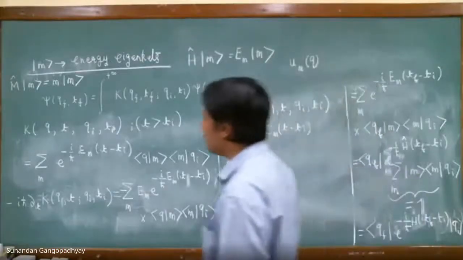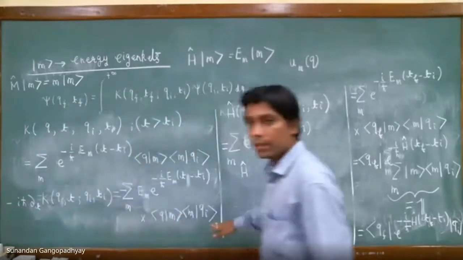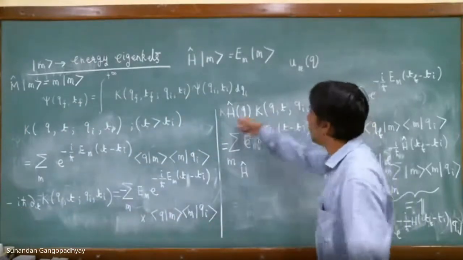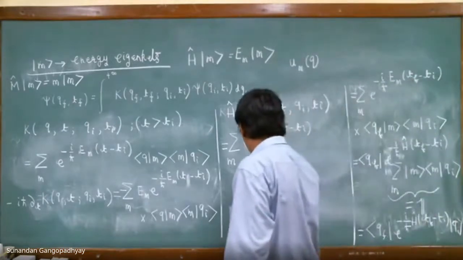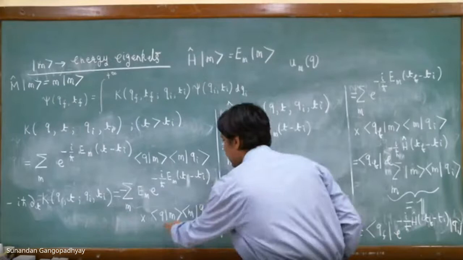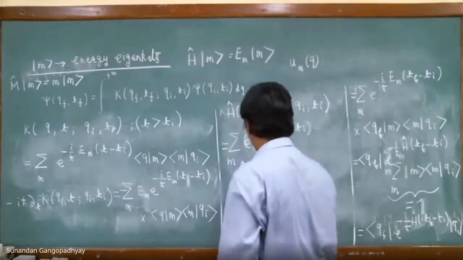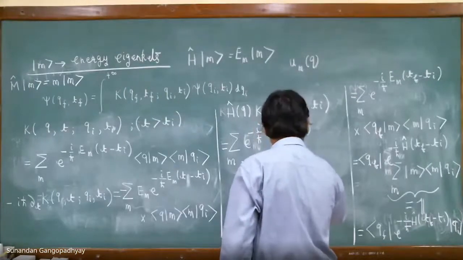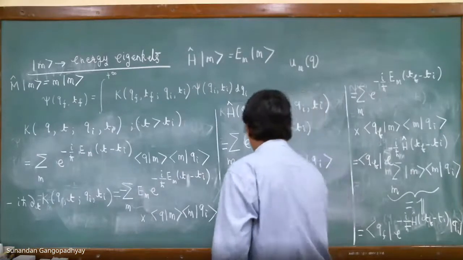What we have done is we have taken the propagator, we have acted on it with this operator, and we have got this. Now another thing we are doing is acting on this propagator with H hat Q. Let's see what happens. So this U n Q is nothing but this thing, and then you have the n. But what is this?